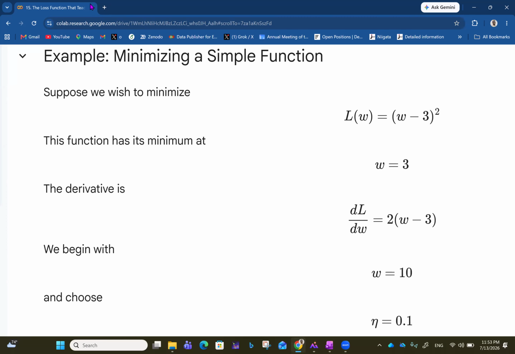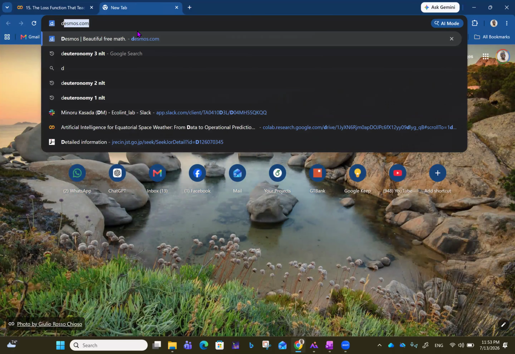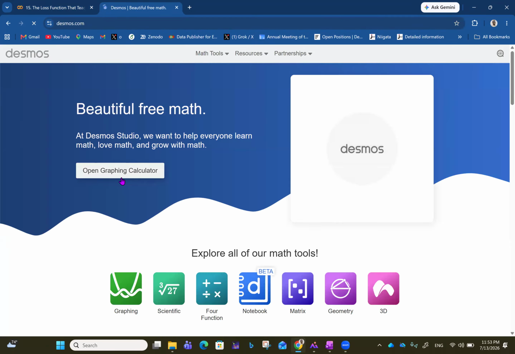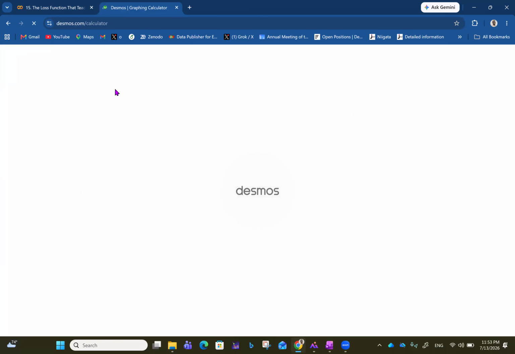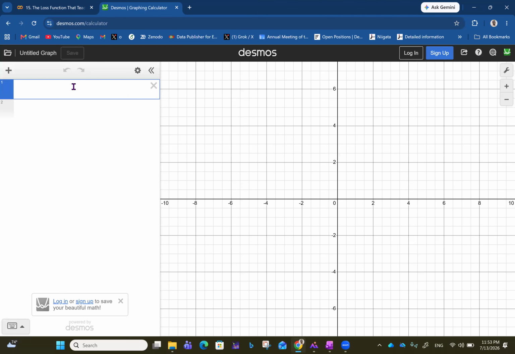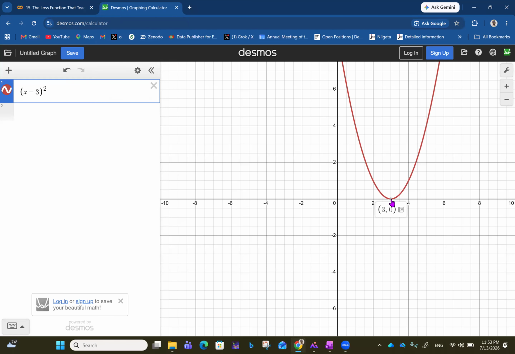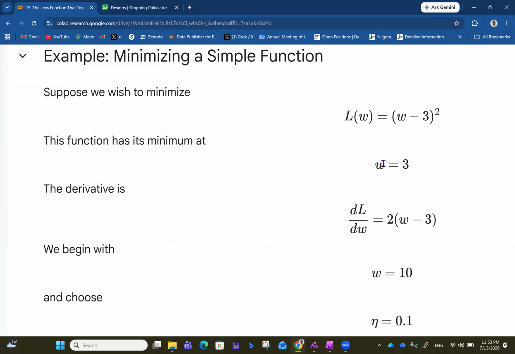Let me demonstrate that so you can understand what I'm talking about. So we go to Desmos. It's been a long time since I used Desmos. So there's Desmos and let's see what that looks like. So w minus 3 all squared. So the minimum point is at w equals 3. Here, I have to use x. So I have x minus 3 raised to power 2. Yeah, x minus 3 raised to power 2. So we have the minimum value at this point: x is 3, y is 0. So the function has its minimum at w equals 3.